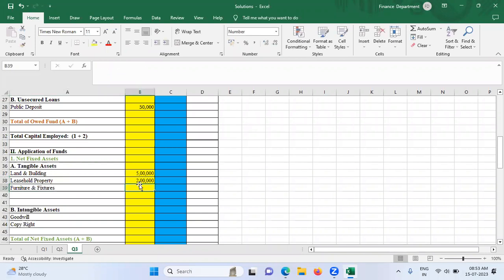Then furniture and fixtures are given there. And what is the amount? 1 lakh. Written. Then patents. Now they are talking about intangible assets, because patents and trademarks are intangible assets. So I have to write patents. Then I have to write trademarks. I have to write the way it is given in the question. What is the amount of the patents? Patents is 50,000. Okay. And what is for trademark? Even trademark, it is 50,000. So that is what it is so far.